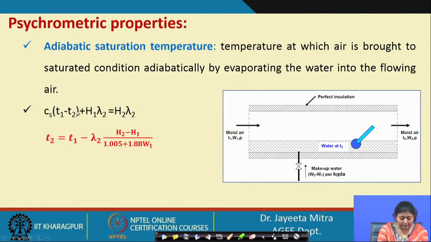So this accounts for the moisture initially there, the moisture that has been added, and the final moisture content of the stream in the evaporated state.